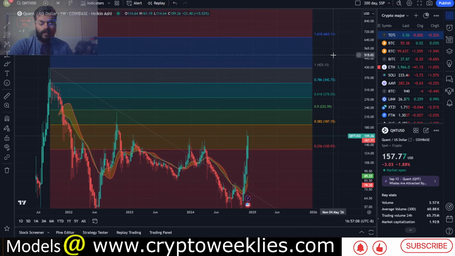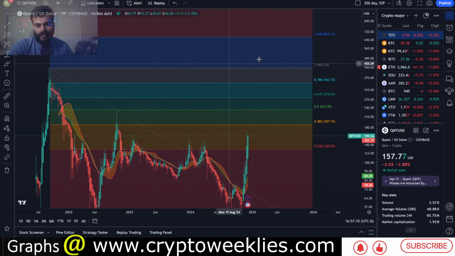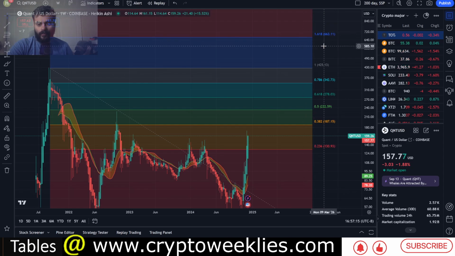If Quant were to make a new all-time high on its USD pair, the first level to look at is the 1.61 fib level, and that is coming in at around $663.